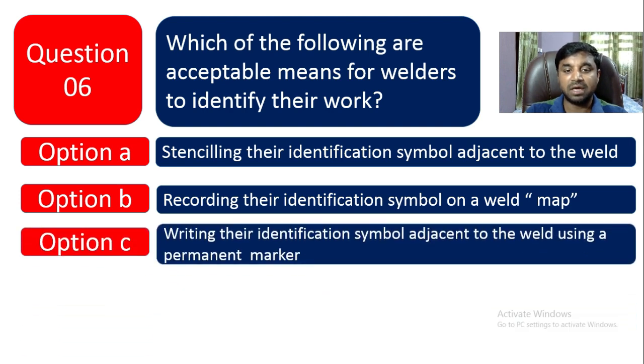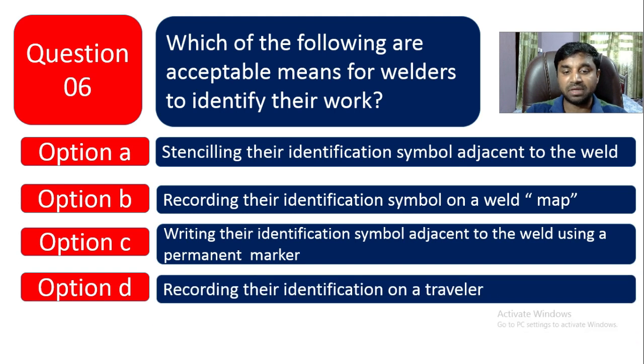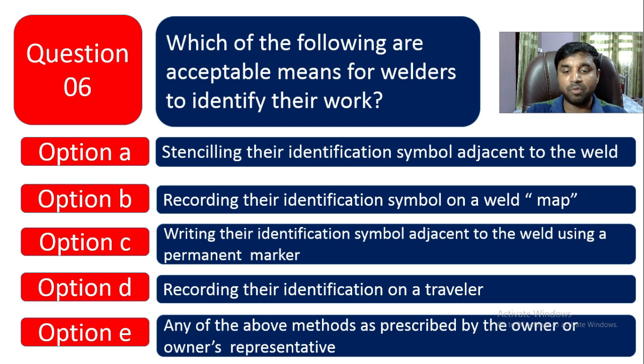Option C is writing their identification symbol adjacent to the weld using a permanent marker. Option D is recording their identification on a traveler, and option E is any of the above methods as prescribed by the owner or owner representative. So you cannot do this confirmation by yourself. You have to get confirmation from your client. So option E is the correct one.